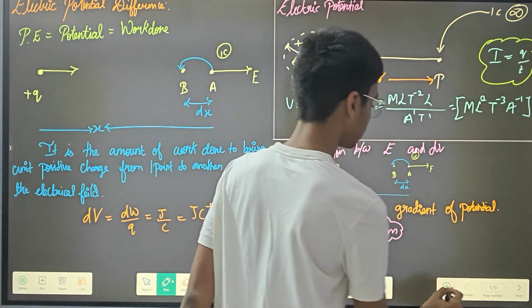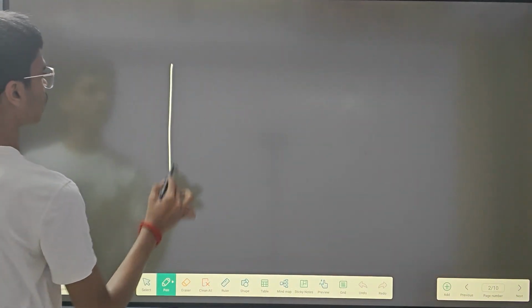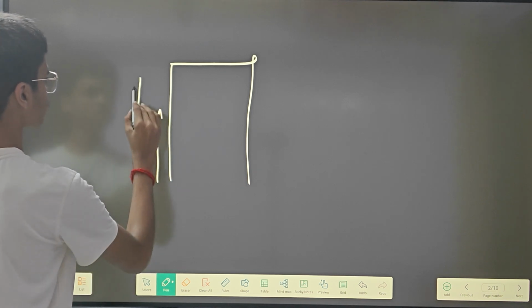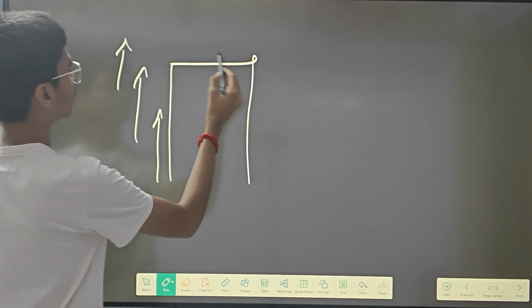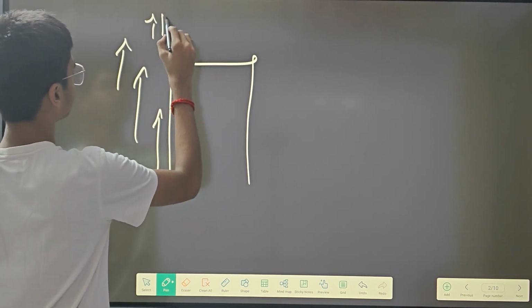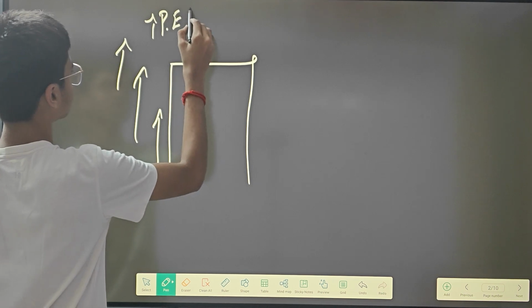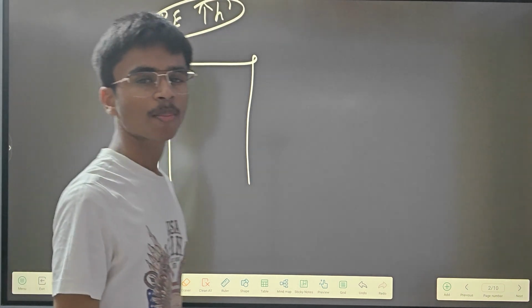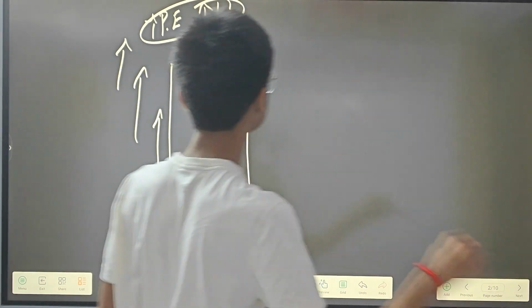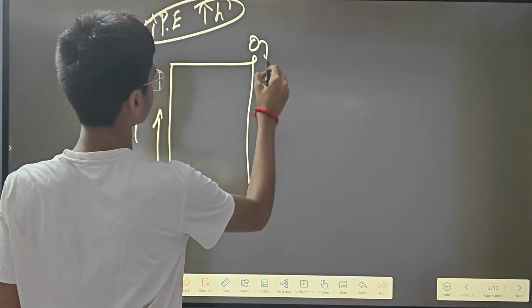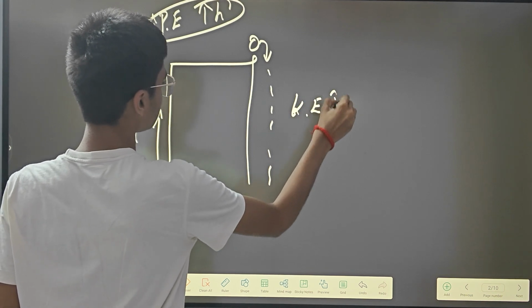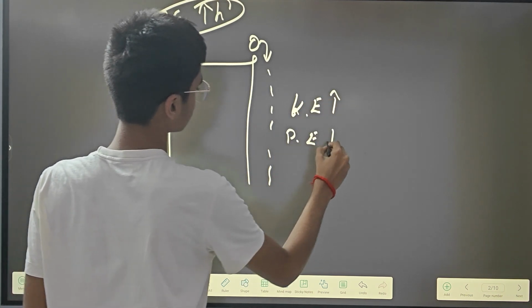It's an energy. Now you have a ball over here. As the ball goes higher and higher, it will have high potential energy. Potential energy increases with respect to height. We have already seen all of this, because potential energy is mgh. When the ball is dropped from here, it comes down with kinetic energy, and then the potential energy decreases.